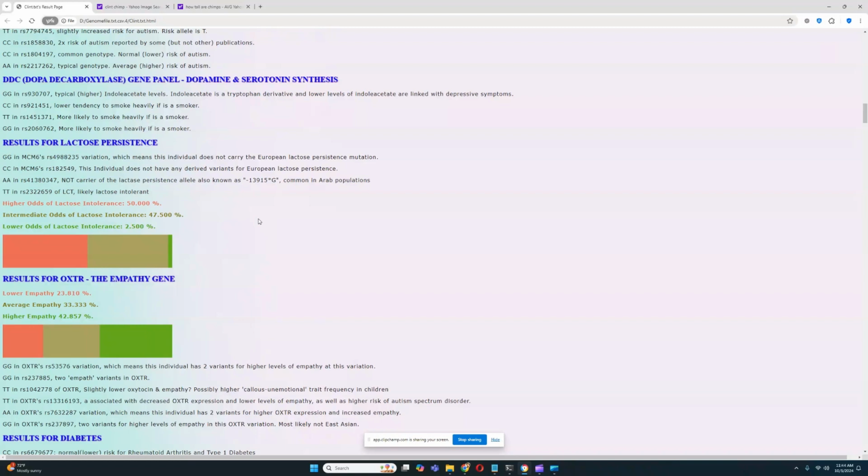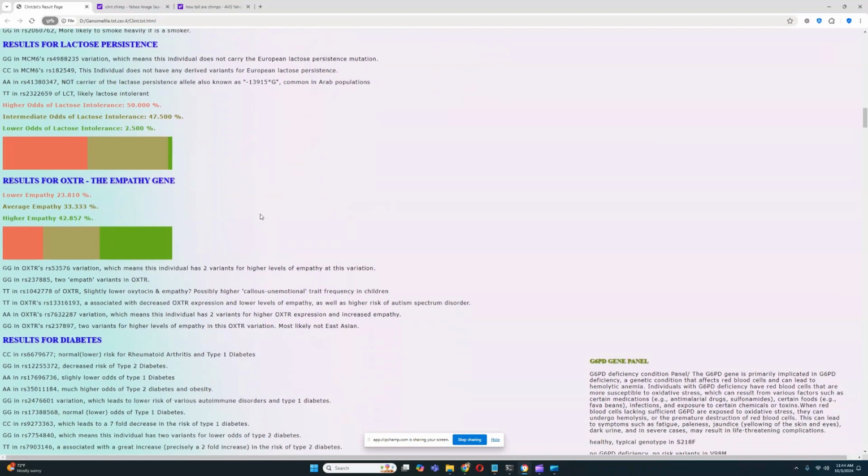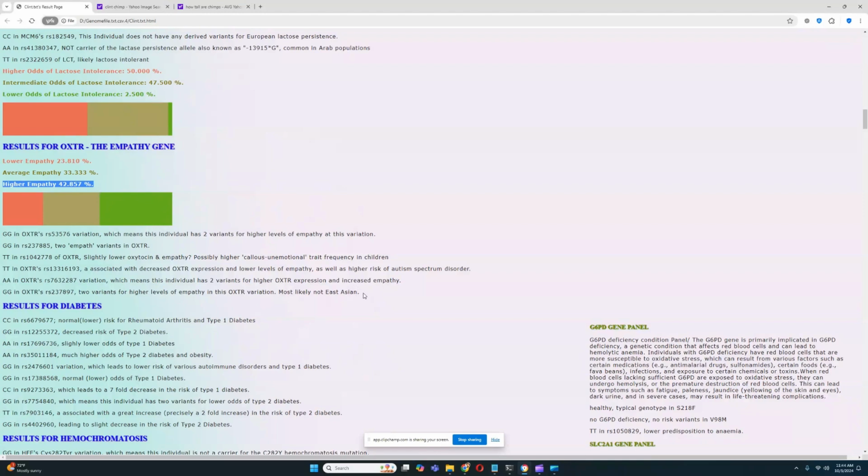So this chimpanzee doesn't carry any of the human variants for lactase persistence that my trait predictor looks for. He's predisposed to a higher level of empathy based on these 6 OXTR genotypes. And chimpanzees, in case you weren't aware, are not known for their high level of empathy. Chimpanzees are known for pretty much the opposite. They are very unempathetic. They're very cruel and violent. But it's very interesting that he's scoring a higher level of empathy based on these 6 OXTR genotypes.